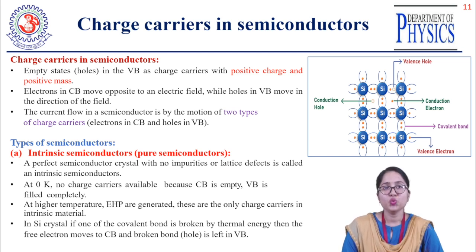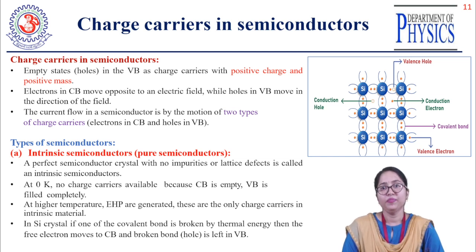In this way, the movement of the electrons, or the current, happens in a semiconducting material. But it is opposite to the direction of the electric field. The flow of electrons is opposite to the direction of the electric field.